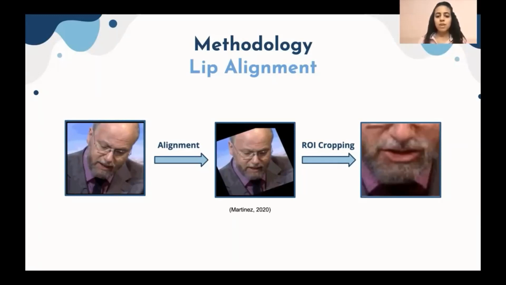In this example shown, we take the original frame, apply alignment, then crop it. To perform lip alignment, we use a trained facial landmark detection model that was previously implemented in the temporal convolution neural network paper to produce 68 landmarks of the face. Then, using 3 XY coordinates, left eye, right eye, nose, we get an affine matrix with respect to the default neutral coordinates. Then, we perform an affine transformation on the image to deorient it, making the face upright.